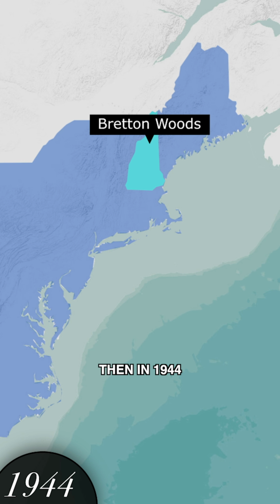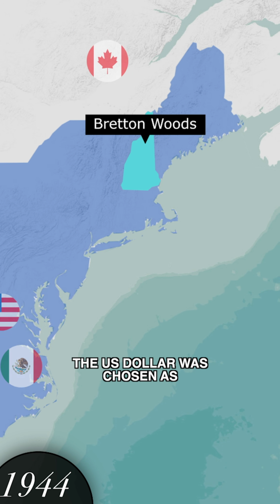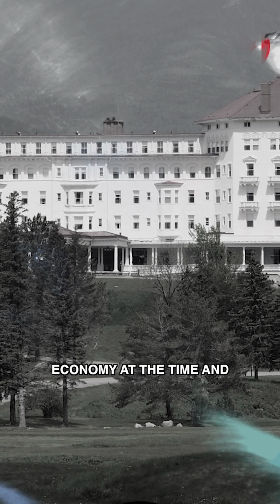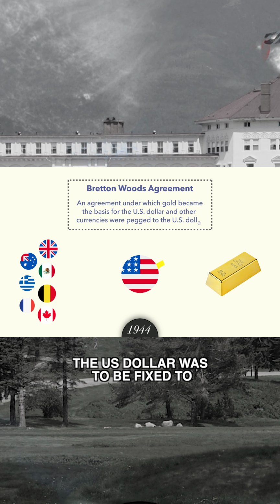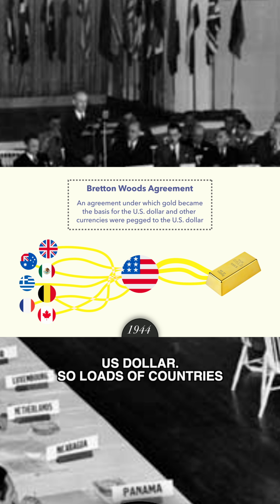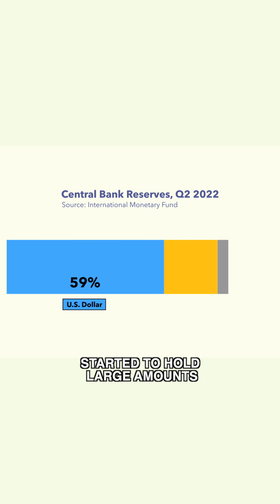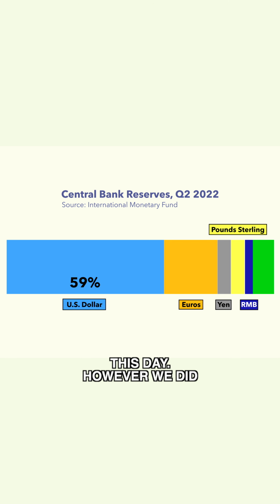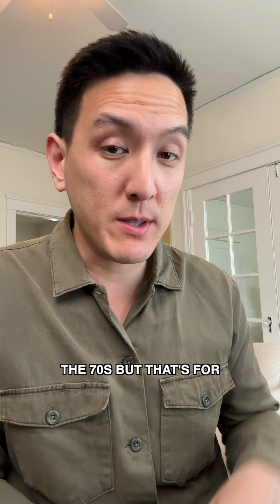Then in 1944, at the famous Bretton Woods Conference, the US dollar was chosen as the world's reserve currency because the US was the largest economy at the time and they held most of the gold reserves. The US dollar was to be fixed to the price of gold, and other currencies were fixed to the US dollar. So loads of countries started to hold large amounts of US dollars in their central banks, and that remains to this day. However, we did abandon the gold standard in the 70s, but that's for another time.